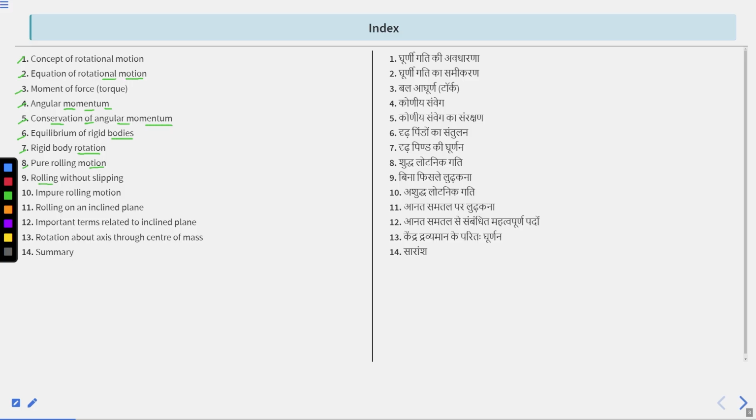Then rolling motion without slipping. Tenth, we will learn impure rolling motion. Eleventh, rolling on inclined plane. Twelfth, we will learn important terms related to inclined plane. Thirteenth, rotation about axis through center of mass. And last, summary. So these are the topics of today's lecture which we will learn in today's class.